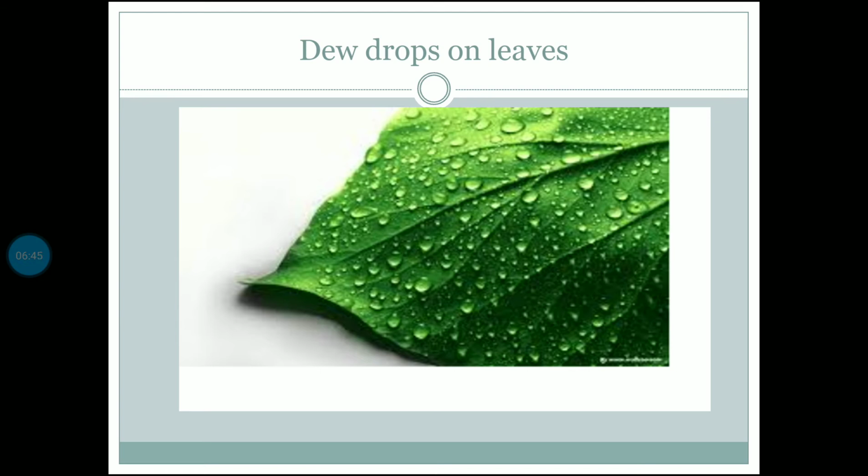This condensation process you will regularly find as dew drops on the leaves during early morning. Early morning when the sun is rising, when you are walking on the grass or observing the leaves, you will find some dew drops on the leaves. That is due to the condensation process.